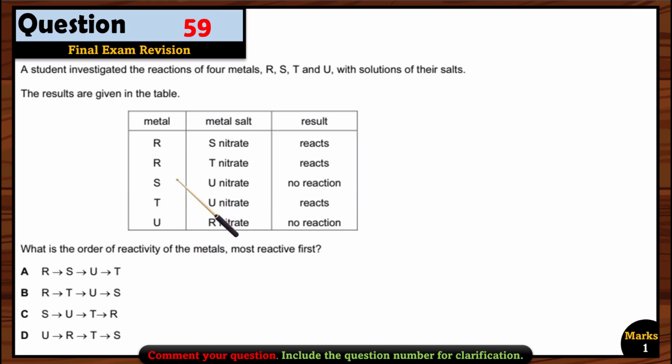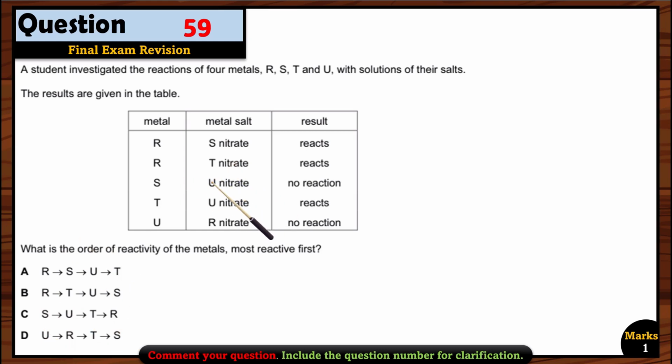Okay, so we have to find first. Don't look at the other options so you don't get confused. First of all, we have to eliminate the options in which R is after S or T. R should come before S and T because most reactive first, we have to write first. R is before S and T, right? So A option can be right. R is before S and T. B option can be right. R is not before S and T, right? So C cannot be correct. R is before S and T here. So A, B or D option can be right.